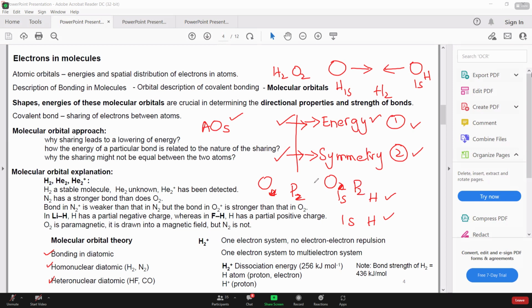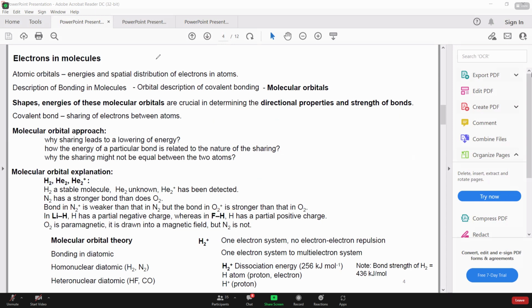So when we are talking about homonuclear systems, energy is not the issue, only symmetry plays a role, right? Because the energy is the same. Only when we talk about heteronuclear systems do we have to check whether the energy is the same or not, right? So these two are the basic factors, and we will be discussing a lot about these two factors in the next 3 lectures. All right, so let's move forward and talk about energy.